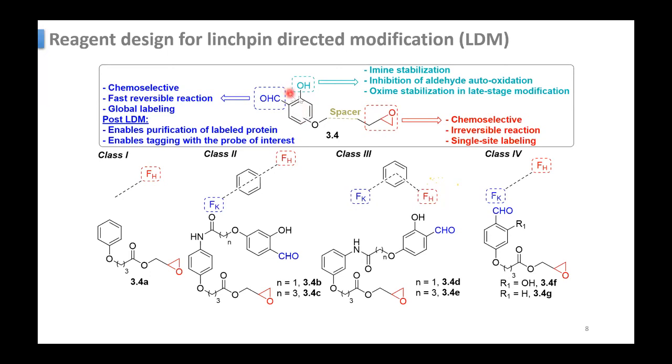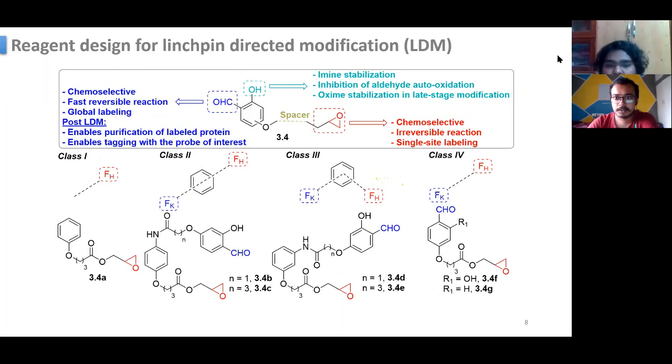Inductively it can pull, but actually it is donating to the ring. And this hydrogen bond is intramolecular, so it will not make it more electrophilic. I hope that answers his question.